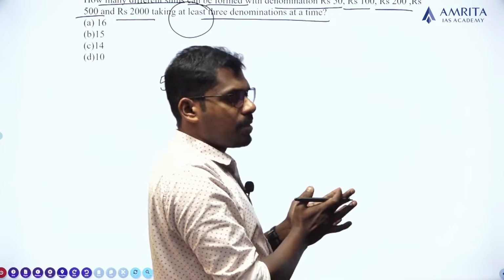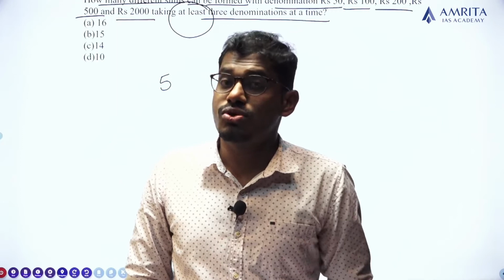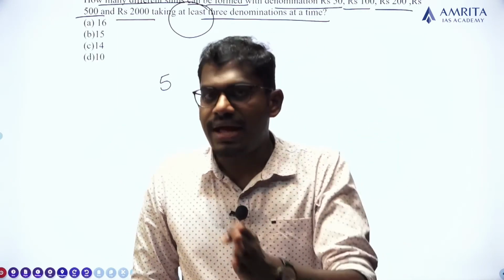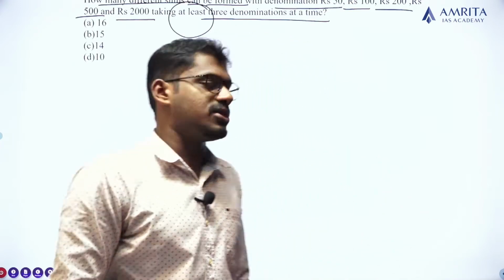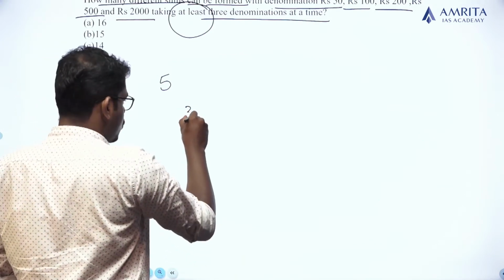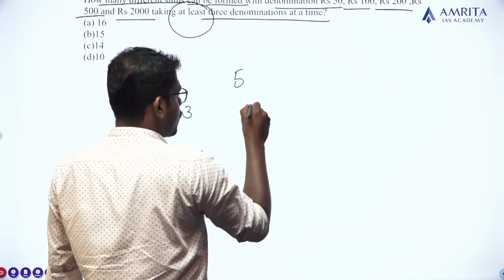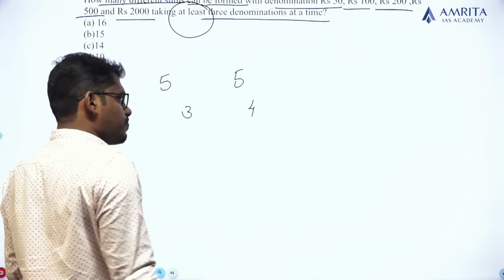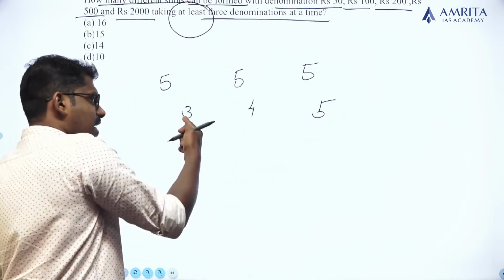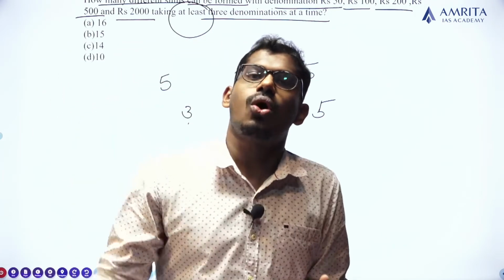Out of these 5 denominations, we have to choose at least 3, which means we can choose 3, we can choose 4, and we can choose 5. Out of the 5 denominations we can choose 4, and we can also choose all 5. At least 3 means minimum we choose 3, maximum we choose all the elements.